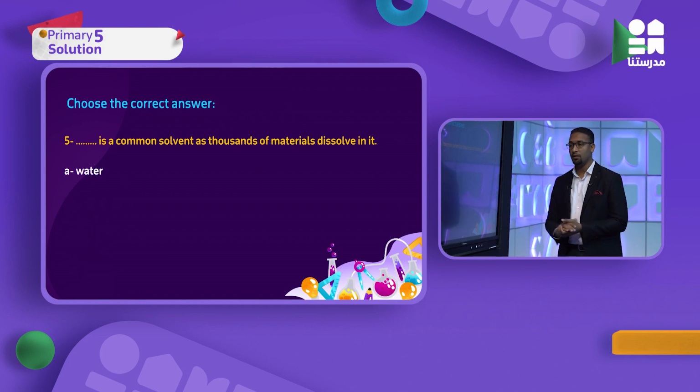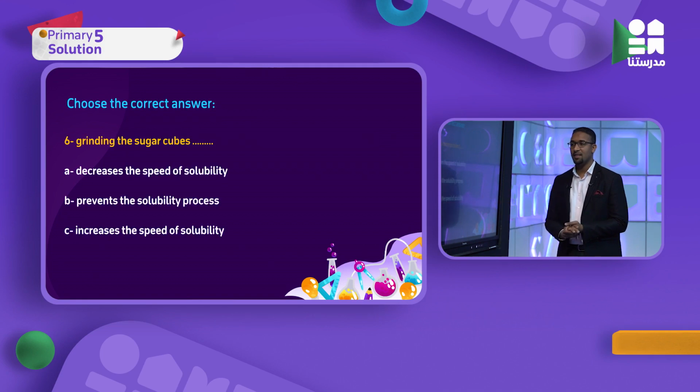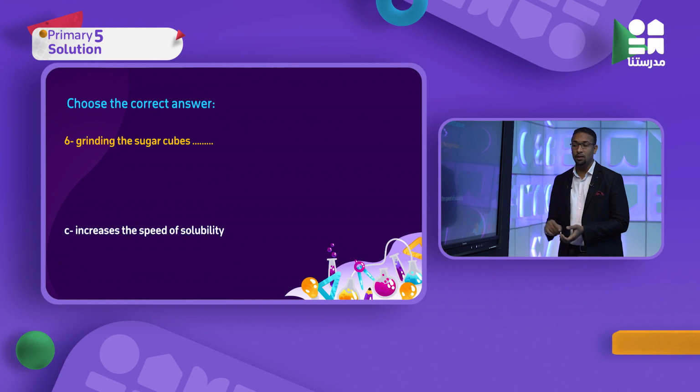Water. Perfect. Number 6, grinding the sugar cube decreases the speed of solubility, prevents the solubility process, or increases the speed of solubility. It will increase the speed of solubility.